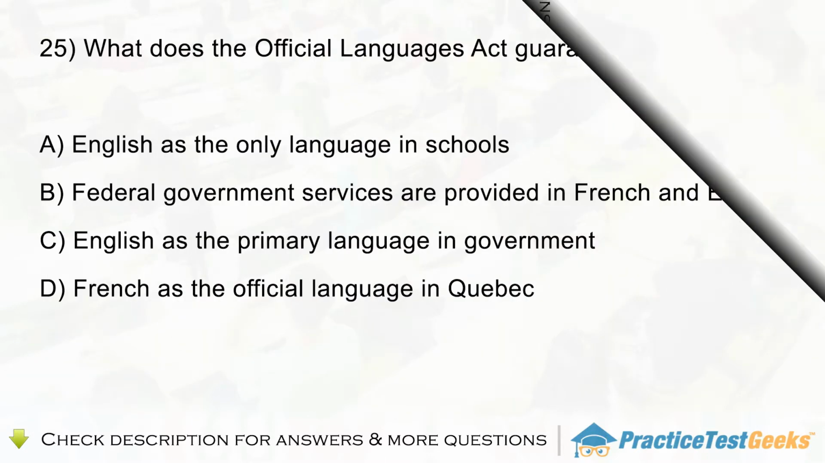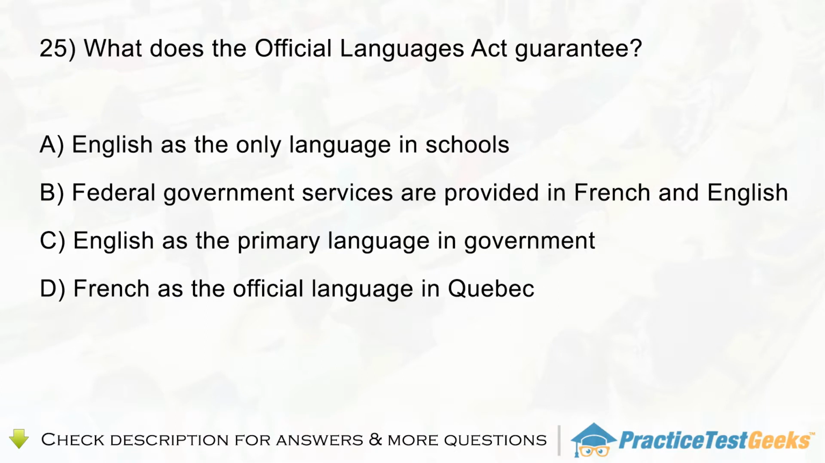Question 25. What does the Official Languages Act guarantee? A. English as the only language in schools. B. Federal government services are provided in French and English. C. English as the primary language in government. D. French is the official language in Quebec.